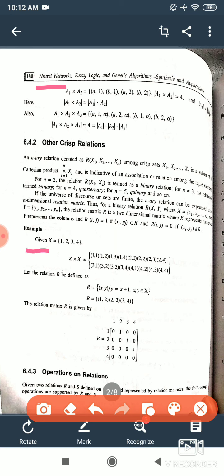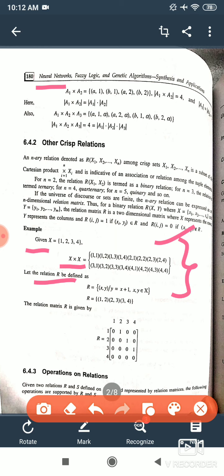Here x is given as 1 2 3 4 and y, you can take y or you can directly take x. So I have taken x, so we have taken x cross x, that is a Cartesian product. Now x cross x will be all the elements which belong to x and all the elements which belong to x. We take the cross multiplication of that. So (1,1), (1,2) up to (4,4). So these are the different elements of x cross x. Now we have to come across the relations. Now this is our cross product. Now over the cross product we are having relations.